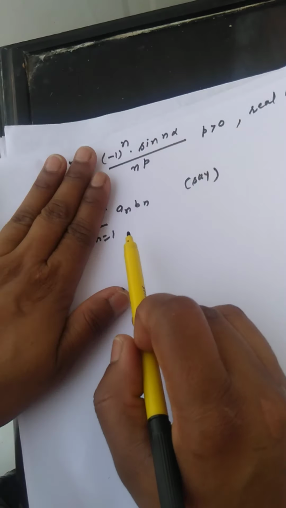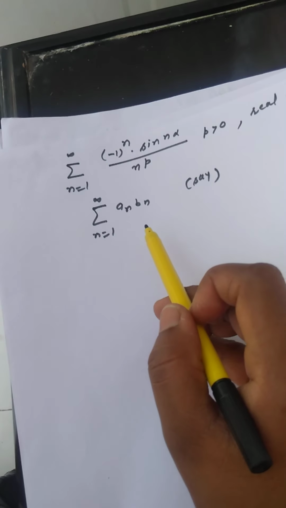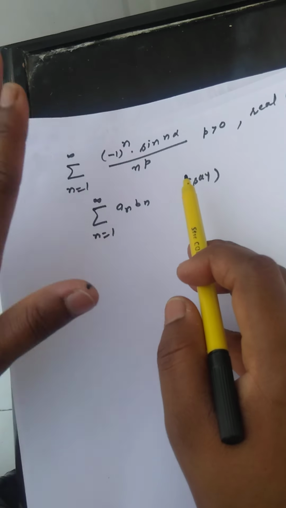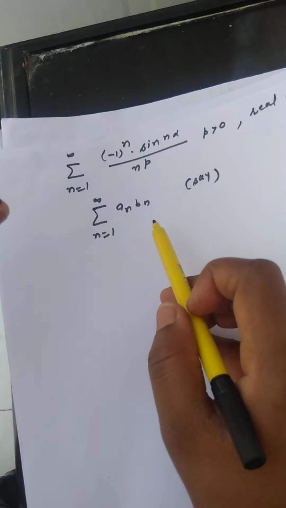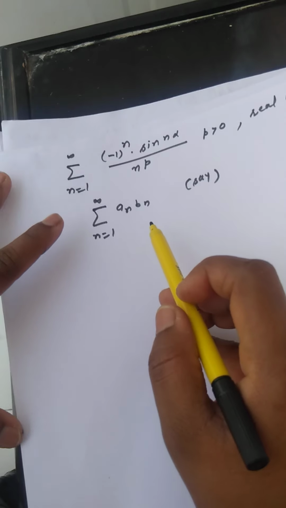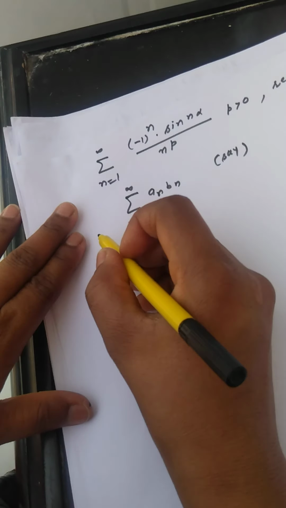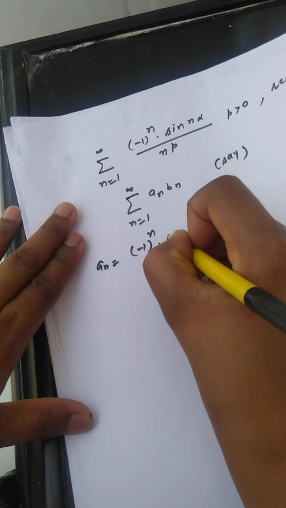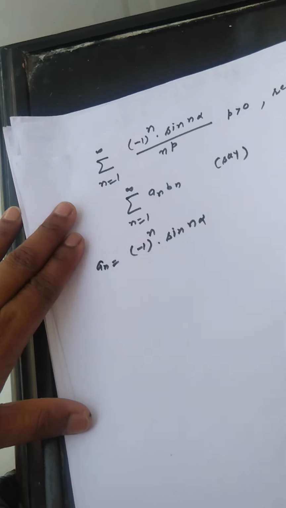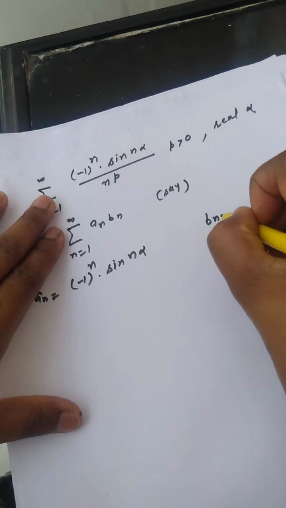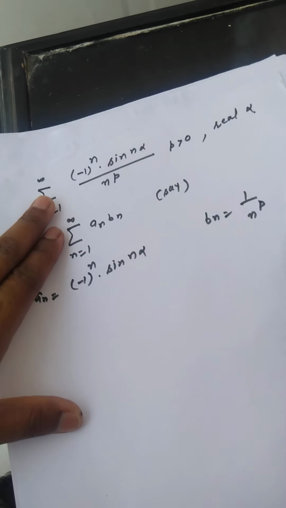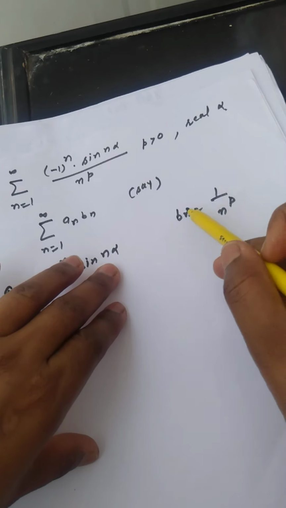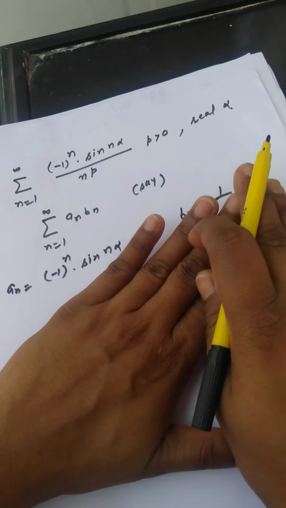We have to choose a_n such that its sequence of partial sums is bounded, and we have to choose b_n such that its limit is 0 and it is monotonically decreasing. So first let us choose a_n as (-1)^n sin(n alpha), and we'll choose b_n as 1 upon n raised to the power p. It is very clear, as in the previous example, that b_n is monotonically decreasing to 0.